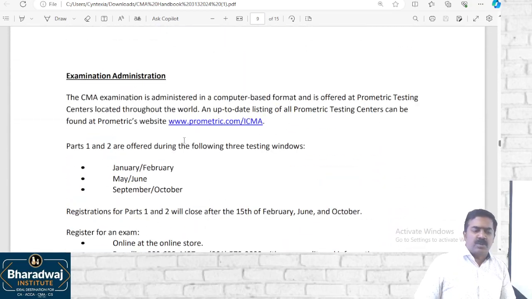500 marks. You score 72% to pass. Three times a year exams are conducted. I told you the learning time also. Each part will take about 400 to 450 hours for learning, classes plus test.